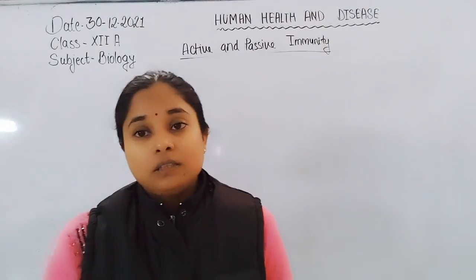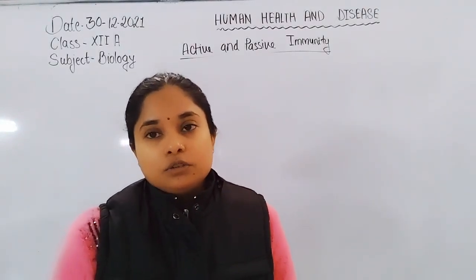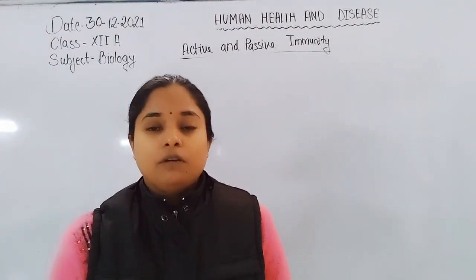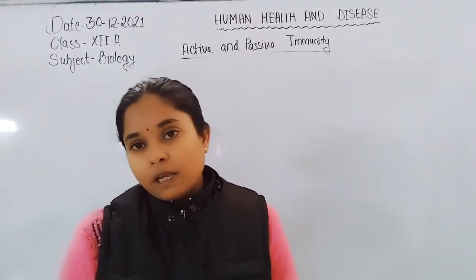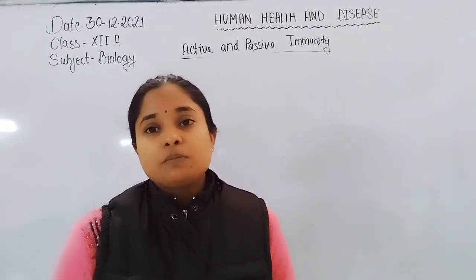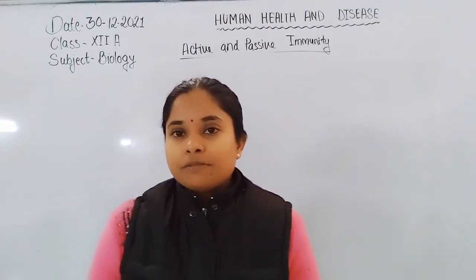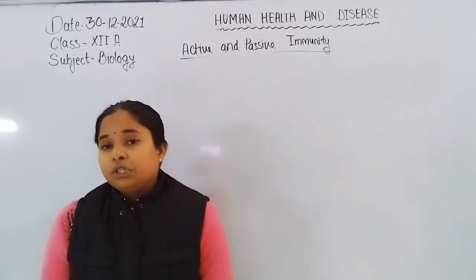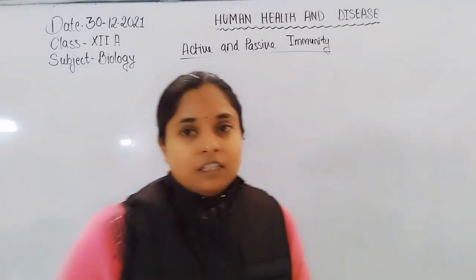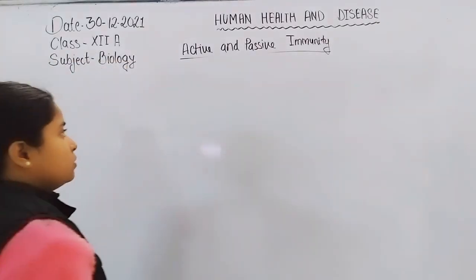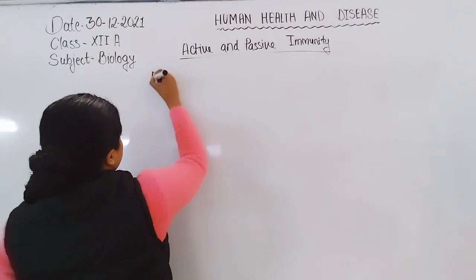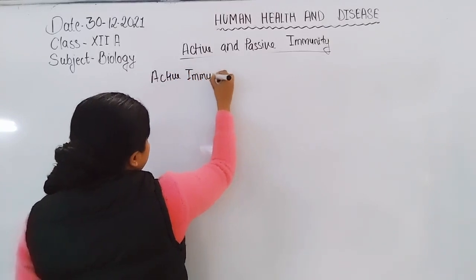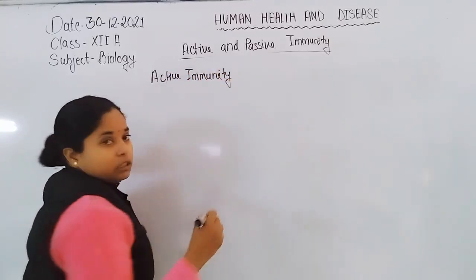Because they are dead or not able to cause disease, they are introduced into our body. They don't do any harm in our body, but our immunity also develops with respect to their antigen. So that's why dead or inactive microbes enter our body for inducing active immunity. So active immunity is a slow process.